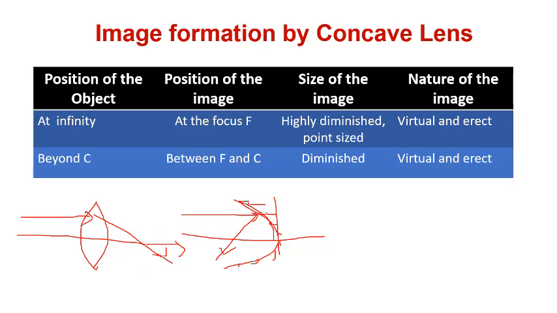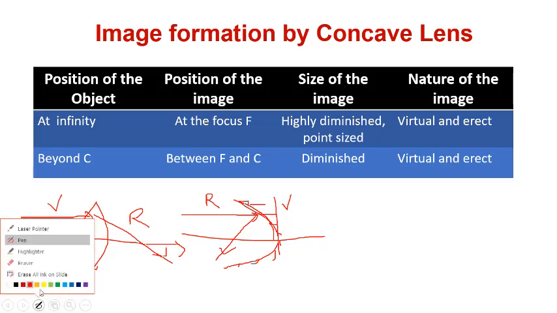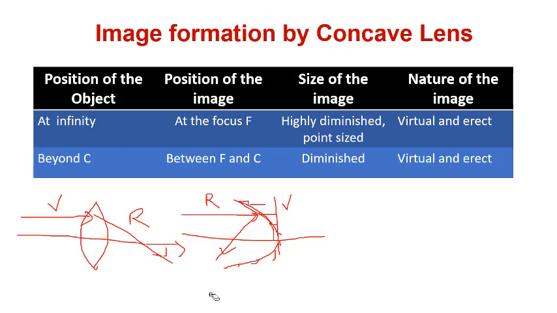For spherical mirrors, we already know, if the image is formed on the same side as the object it is real, and if behind the mirror it is virtual. But in case of a lens, if it is formed on the opposite side it is real, and if it is formed on the same side it is virtual. Please pause and draw this diagram. This diagram is not that good, but a very good concept.